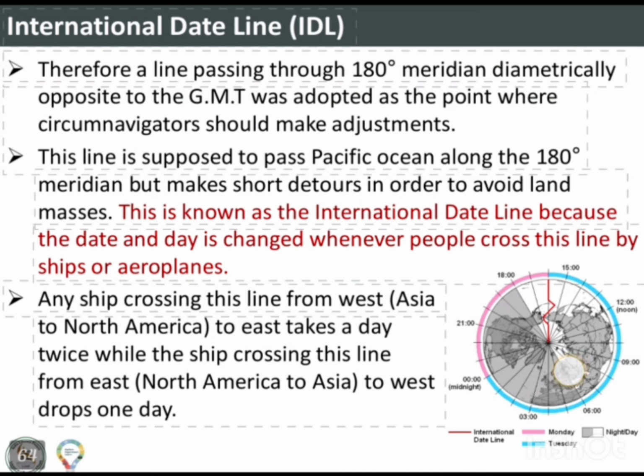This is known as the international date line because the date and the day is changed whenever people cross this line by ships or aeroplanes. Any ship crossing this line from west to east takes a day twice, while the ship crossing this line from east to west drops 1 day.